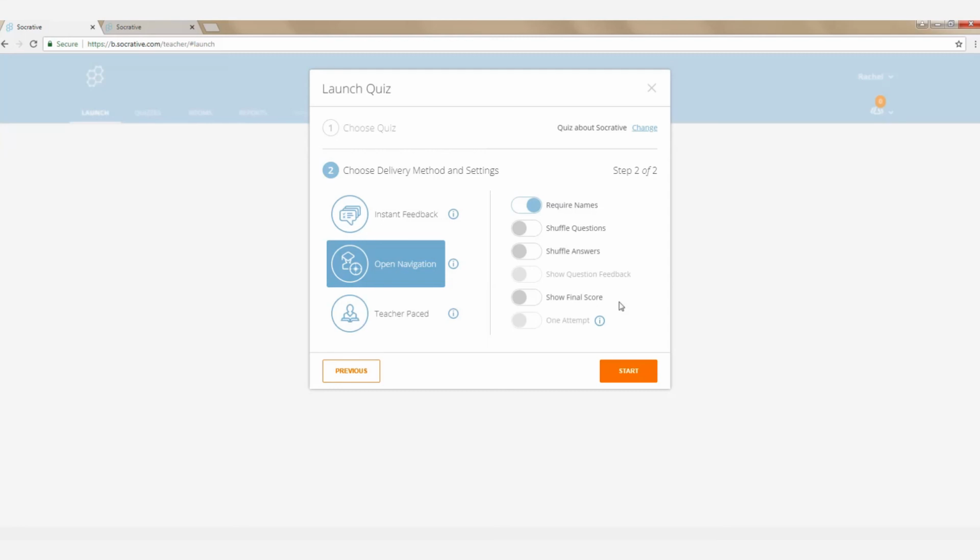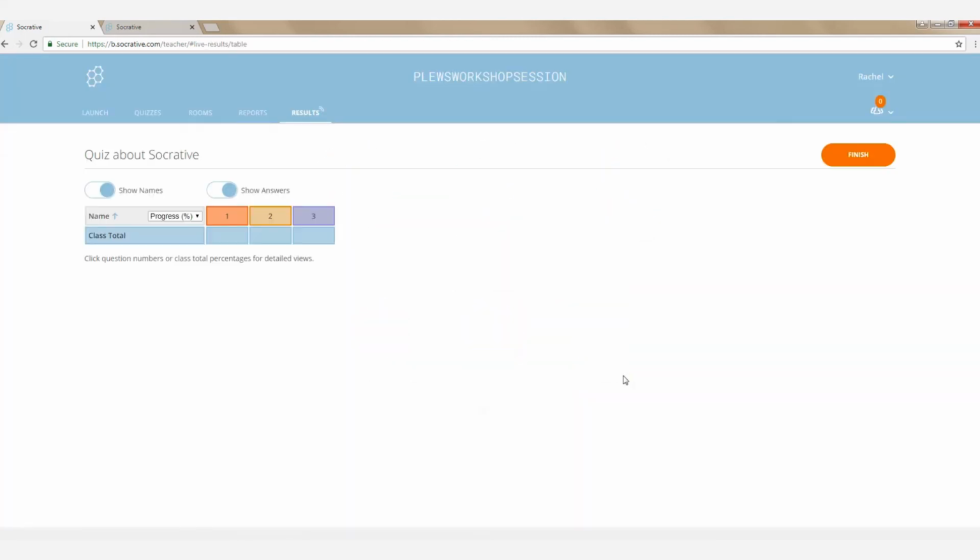that it is anonymous. So all I do is I now click on the start button and my activity is open. Your screen will look like this, and as students come into your room, so your room name is up here, your room code, Blues Workshop Session, you'll be able to see their progress in terms of a percentage, or if you wanted a score, you can put that. We can show answers or we could hide answers. We could show names or we can hide names. This is the point where I usually hide the names because I'm just interested in seeing what's happening.